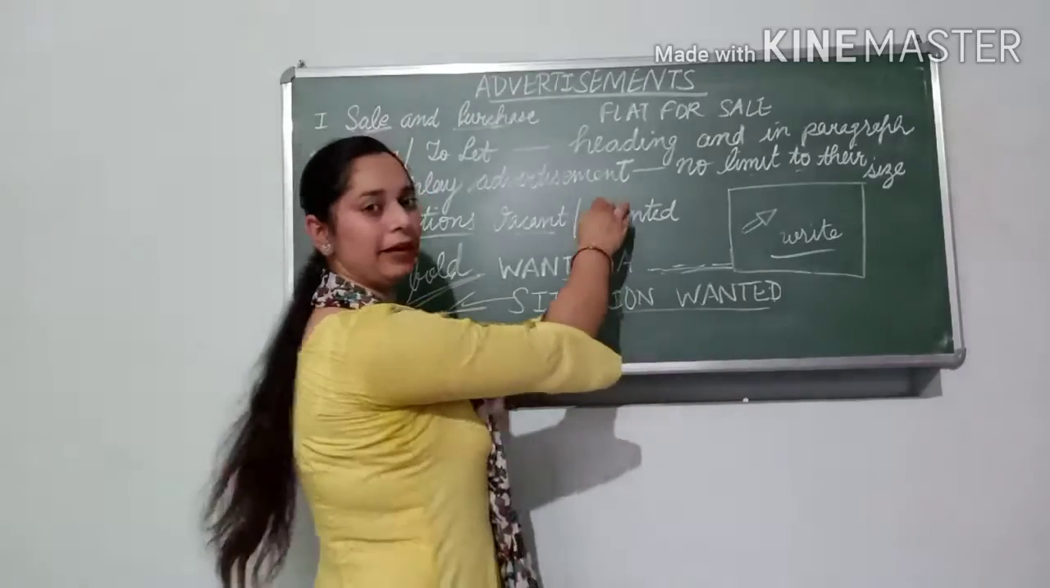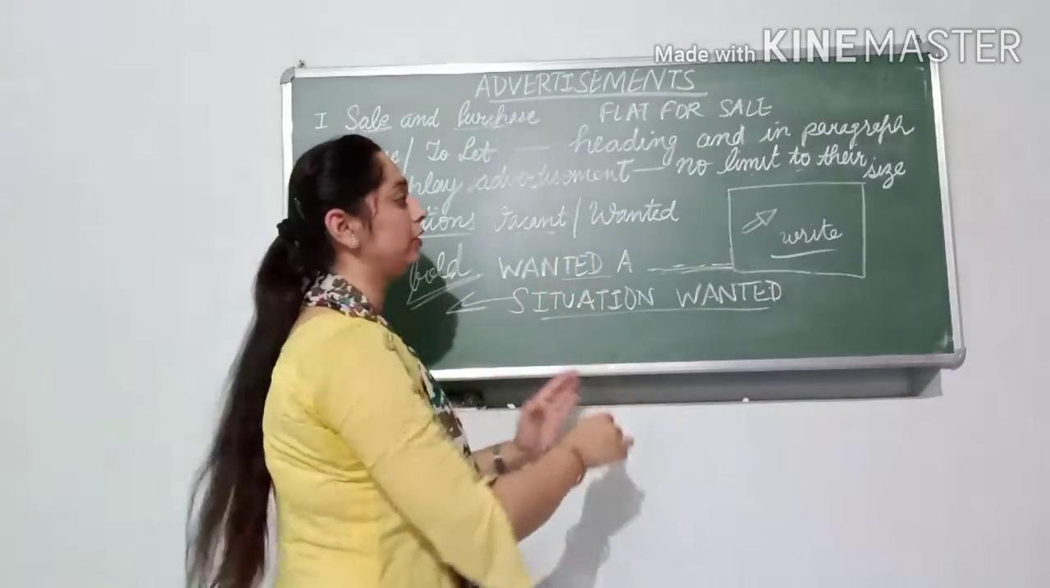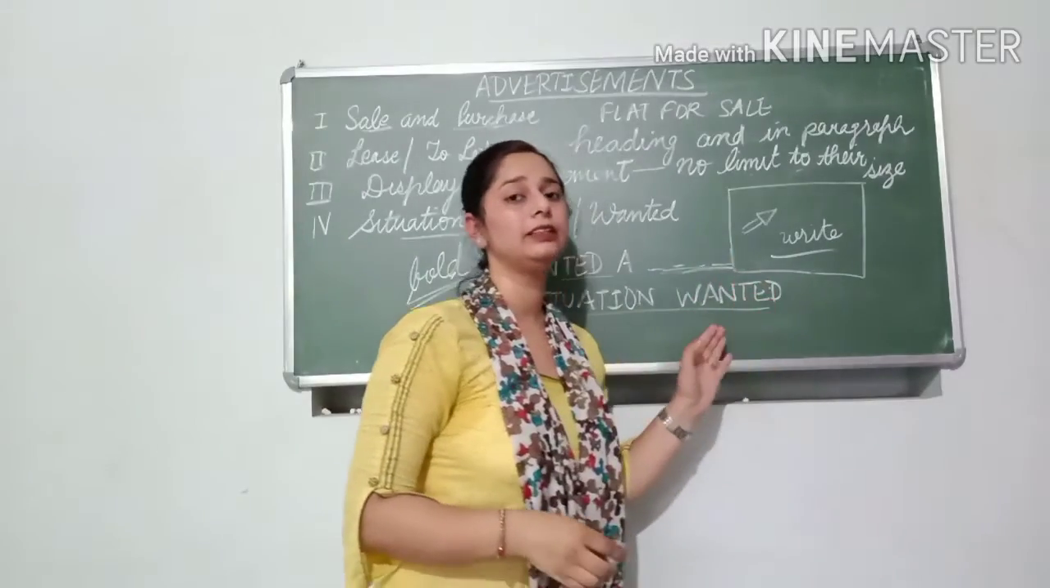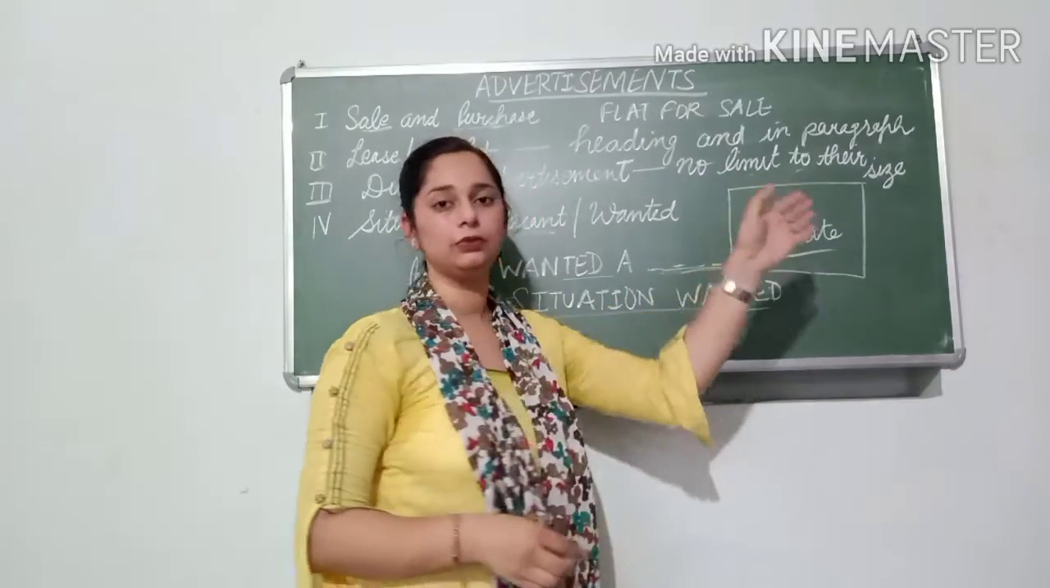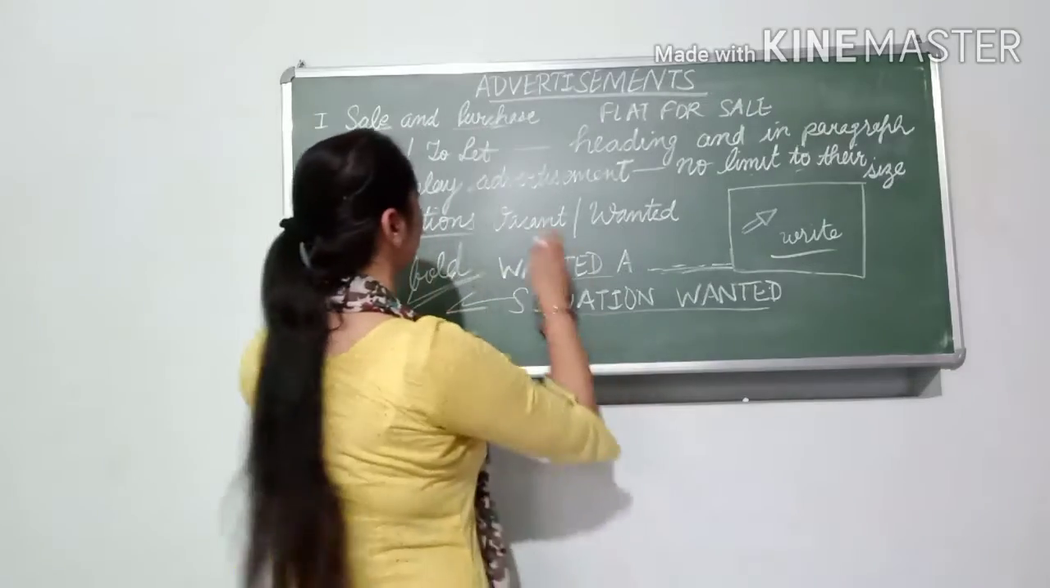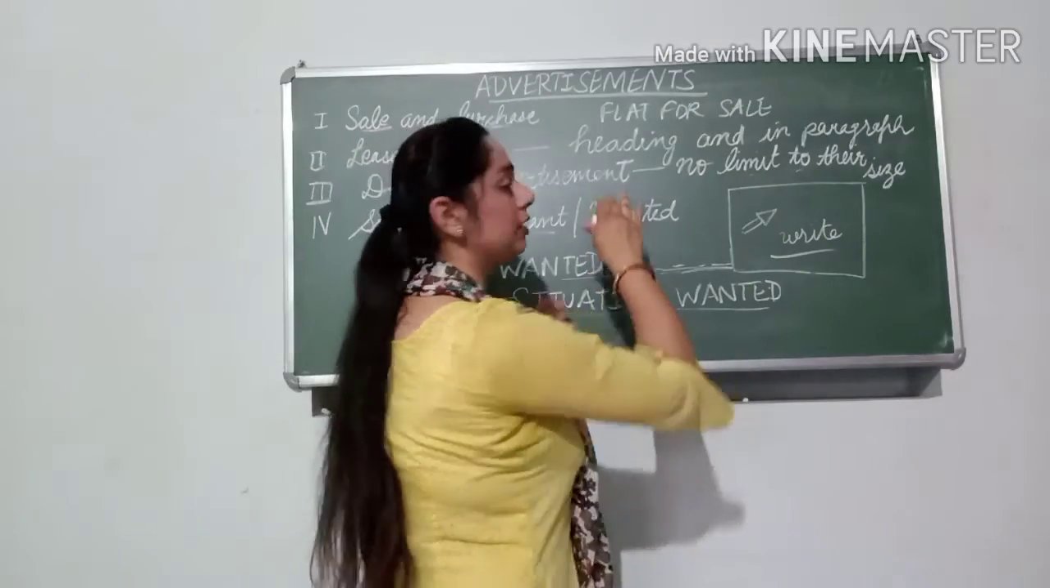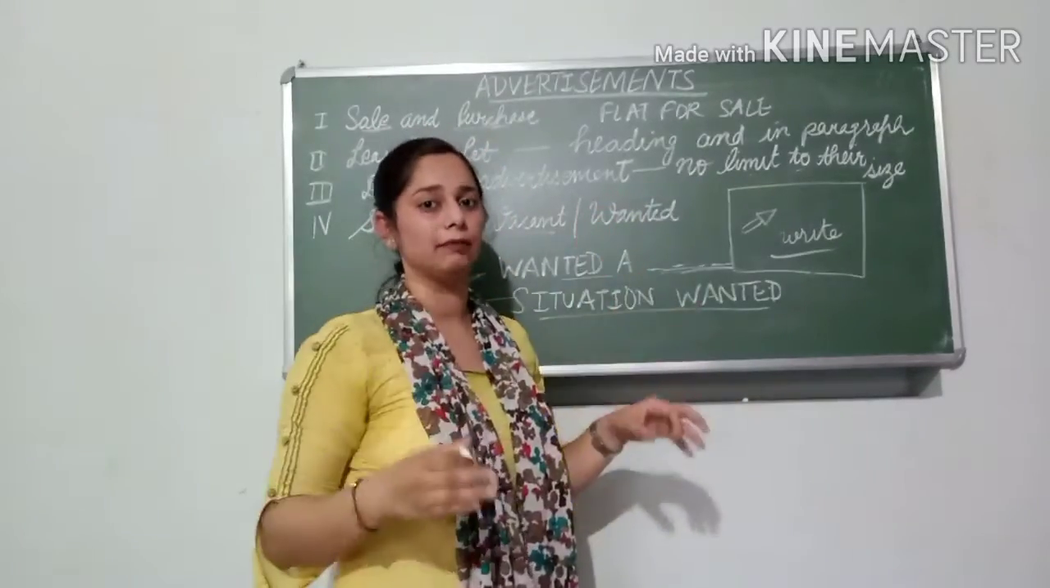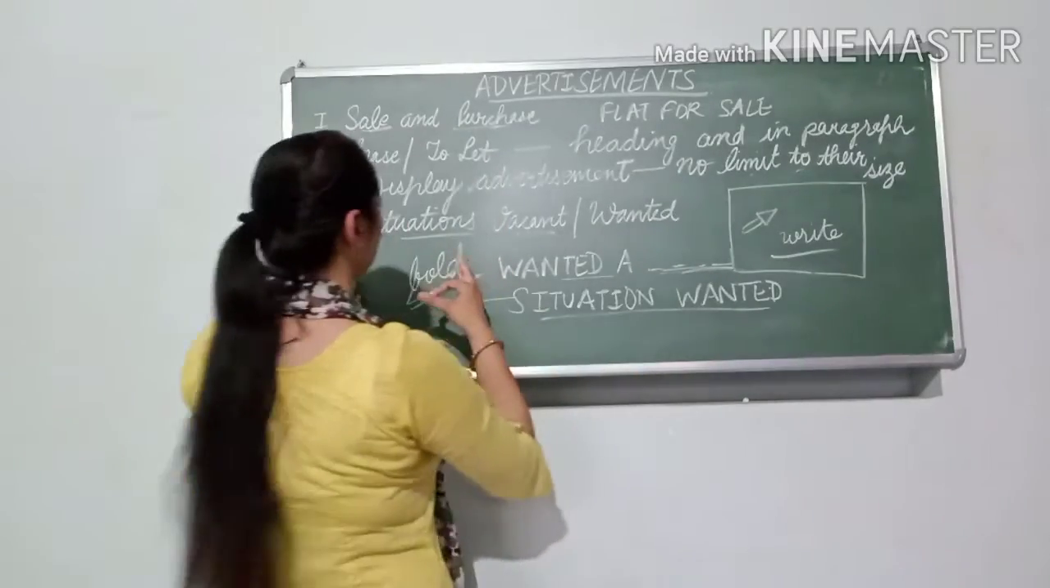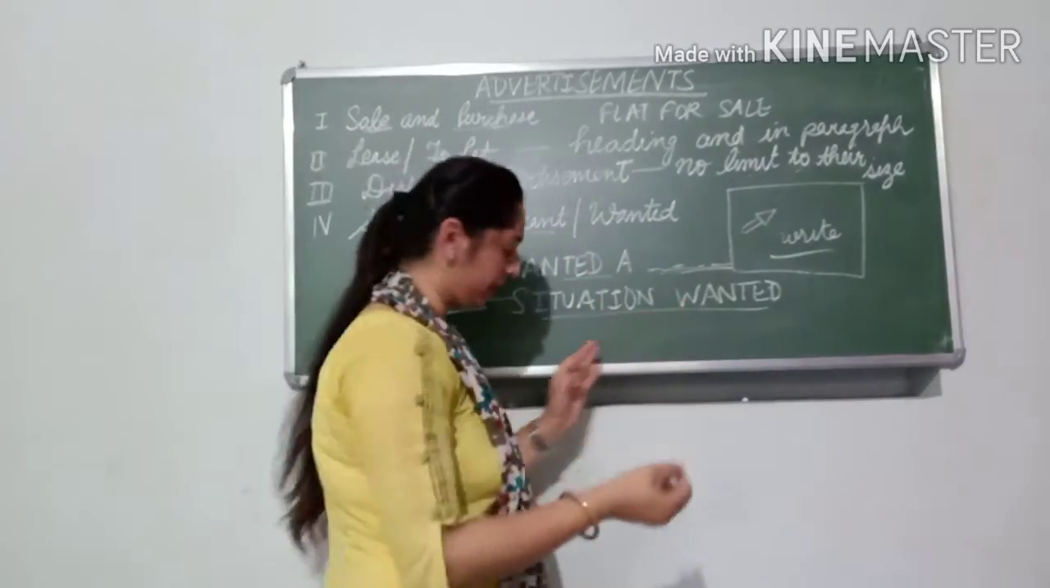Next one is the display advertisement. In this you can draw and write anything, and there is no limit to its size. So in this way you can write a display advertisement. Display advertisement means you are displaying something. Okay, next one is situations vacant and wanted.